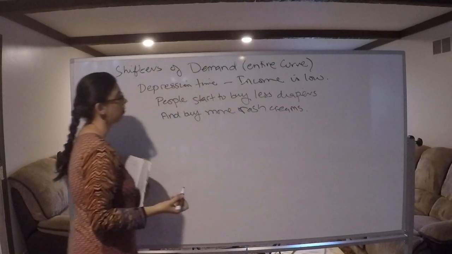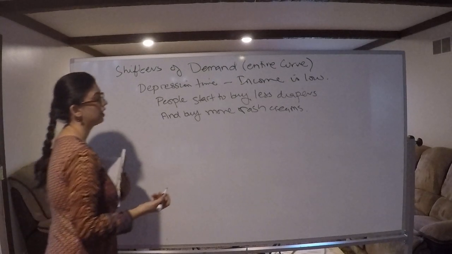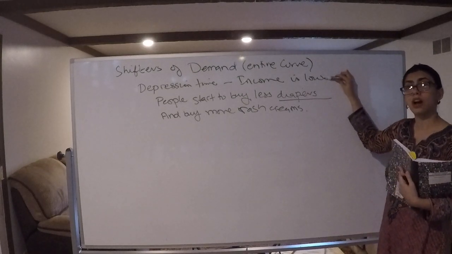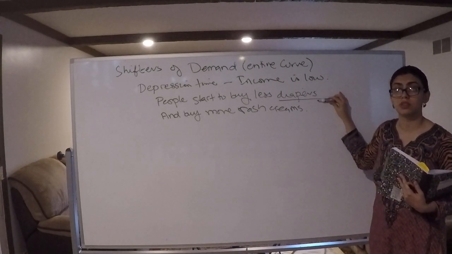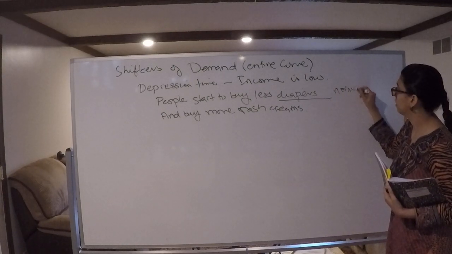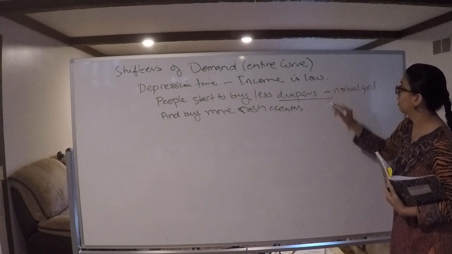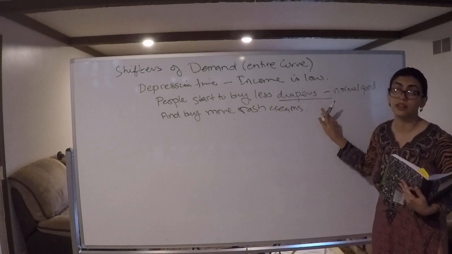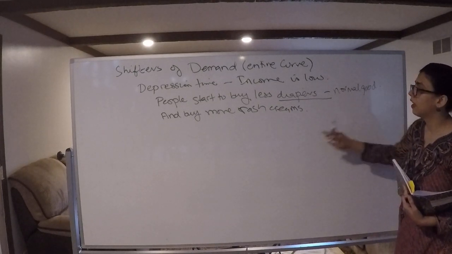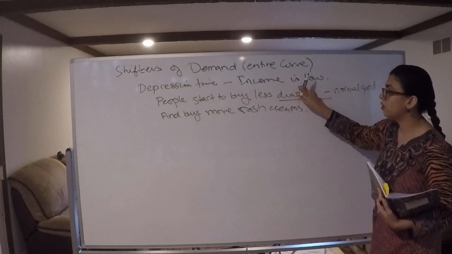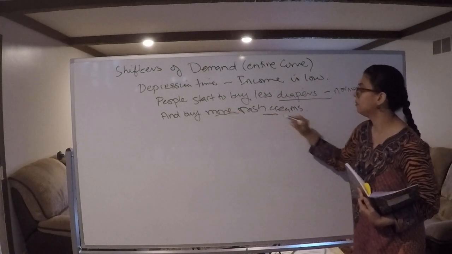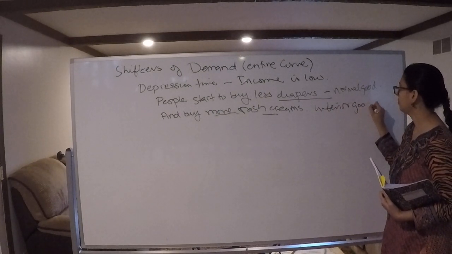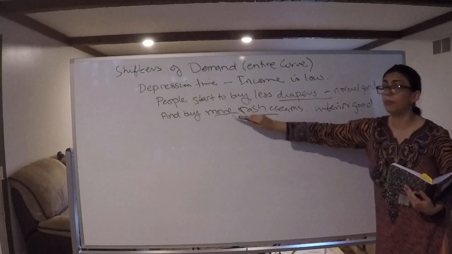What does it tell you about diapers and rash creams? Is diaper a normal good or an inferior good? Income went down, you're buying less diapers now. It's a normal good. When income was high, people were buying more diapers. Income went down, they're buying less diapers. So it's a normal good. Income went down and they're buying more rash cream. So rash cream is an inferior good. Why? Because income went down and they're buying more of it.